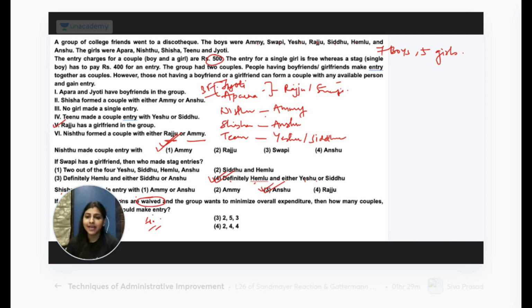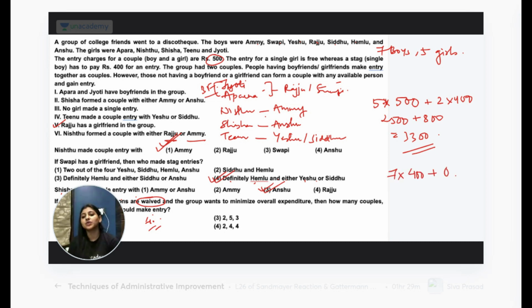That's not correct. Why? Because if you form 5 couples, you will have to pay 5 into 500, which is 2500. And for the other 2 stag entries, you will have to pay 2 into 400, that is 800. What is the total amount? 3300. But if everybody makes a single entry, only the boys have to pay 400 each. Girls are all free. So what is the amount? 2800.